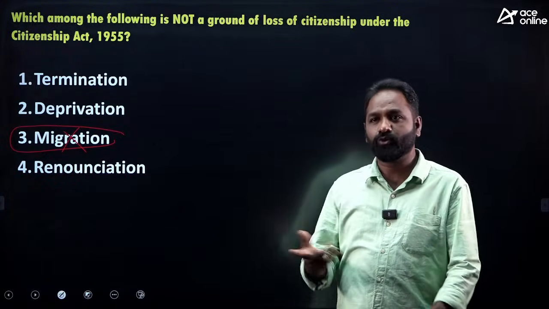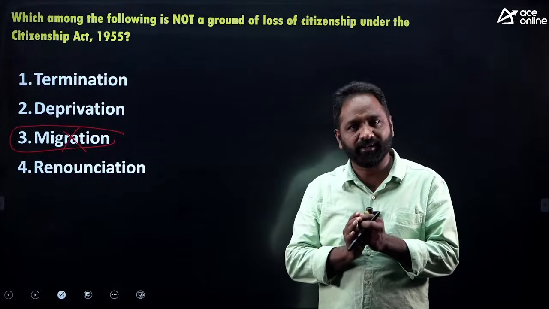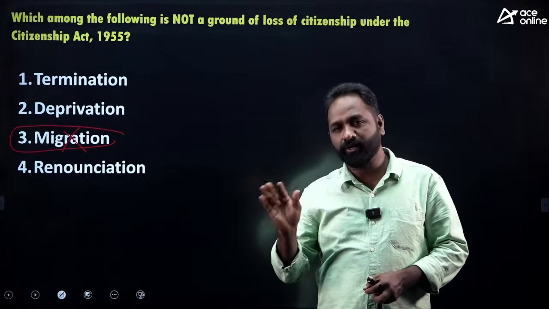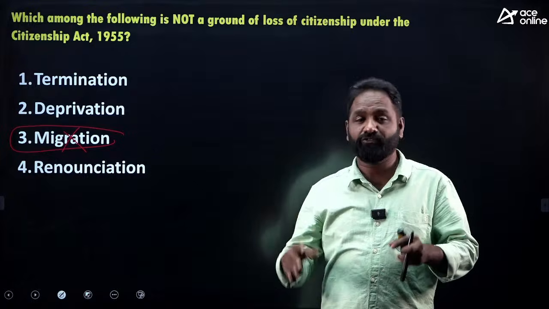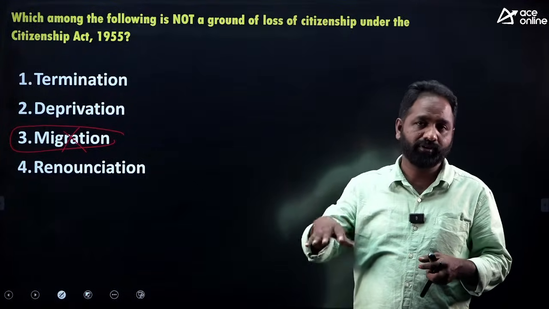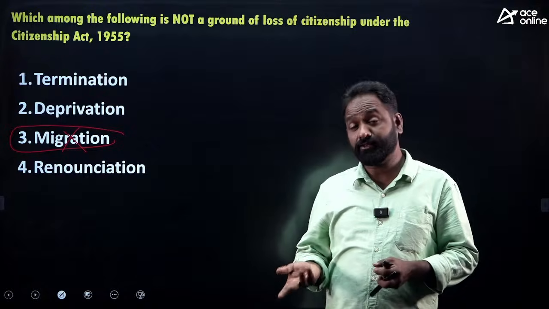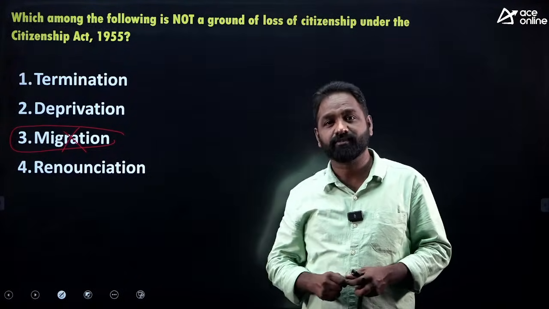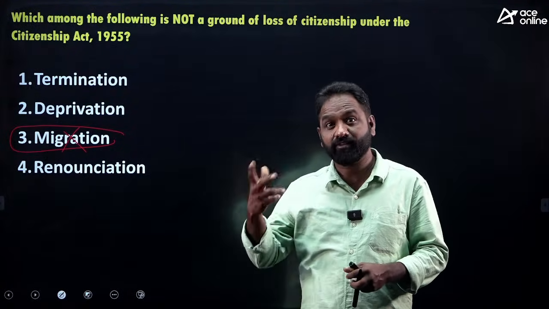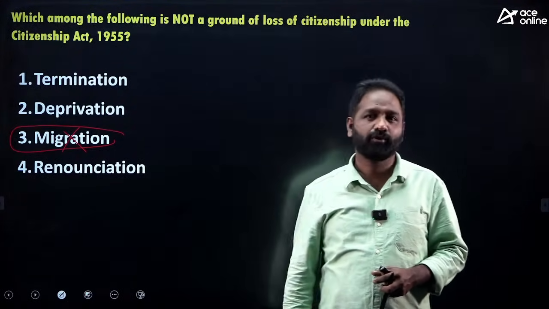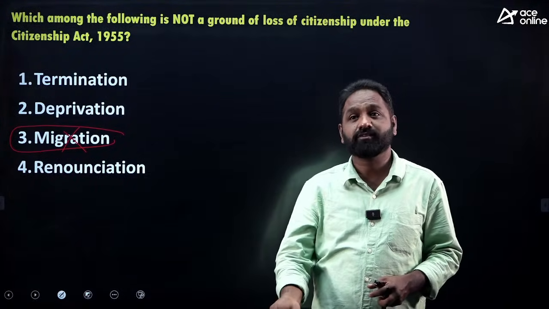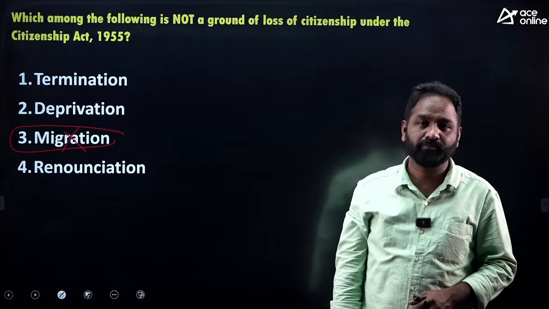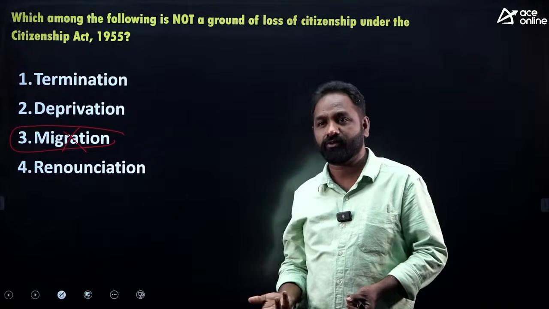For example, if any person voluntarily says, my dear India, I don't want Indian citizenship, you can write a letter to the government of India saying so. So voluntarily you can renounce and lose your Indian citizenship. Second, if a person goes against India, even though an Indian citizen, working for foreign countries, against the interests of the country, working with enemies, you will lose your citizenship. Or if you are an Indian citizen and get citizenship of another country, you automatically lose Indian citizenship.